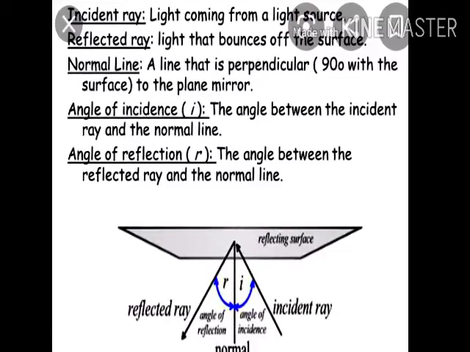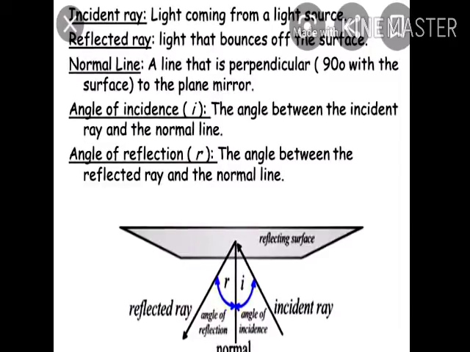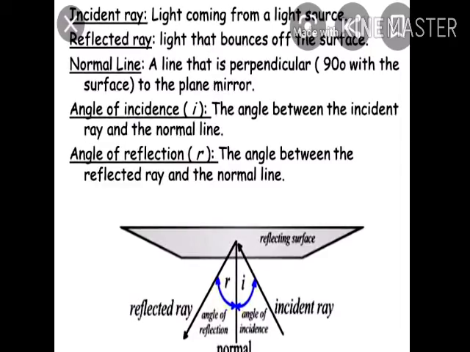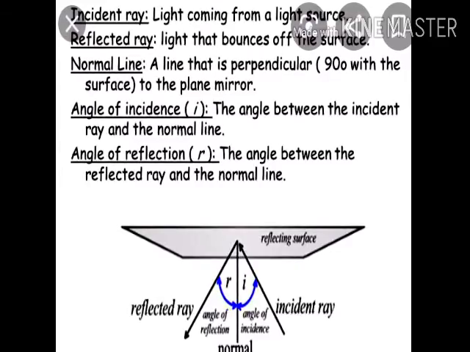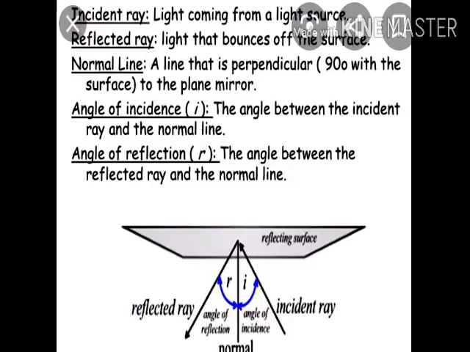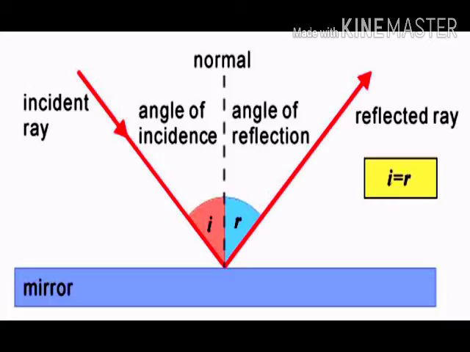The angle of incidence is denoted by the letter i. It is the angle between the incident ray and the normal line. The angle of reflection is denoted by the letter r. It is the angle between the reflected ray and the normal line. This is the method for using the laws of reflection. What are they? Incident ray, normal, angle of incidence, angle of reflection, reflected ray. i is equal to r.